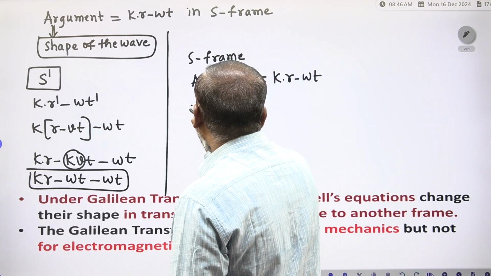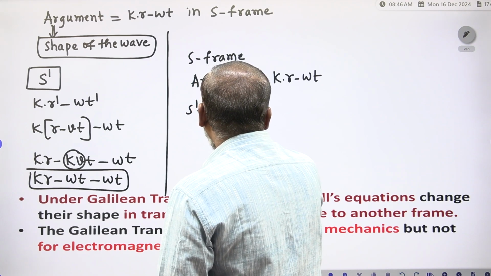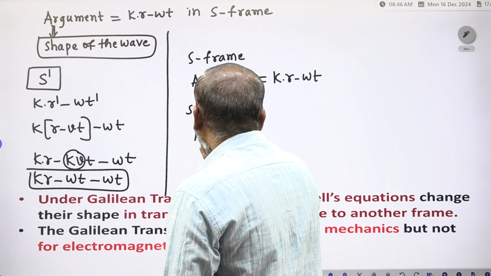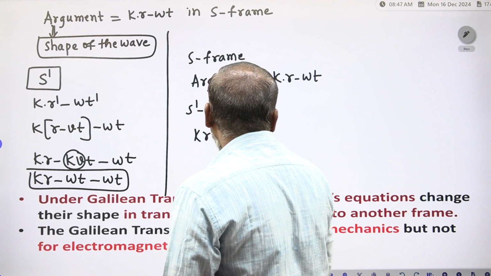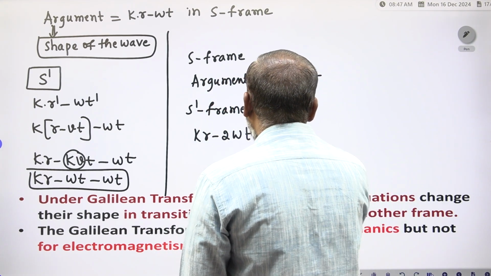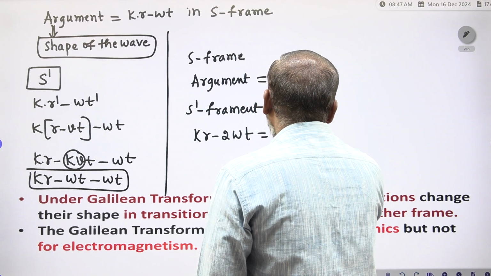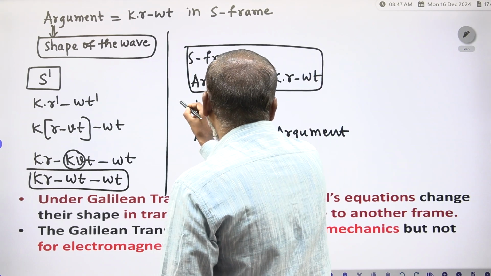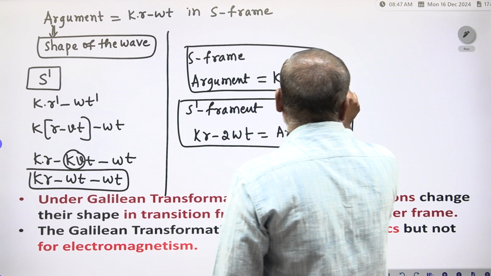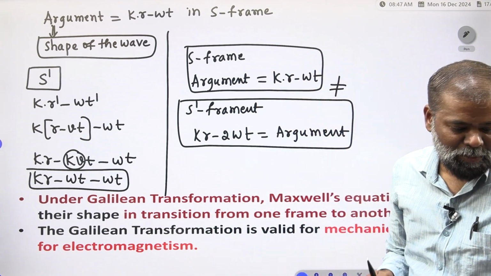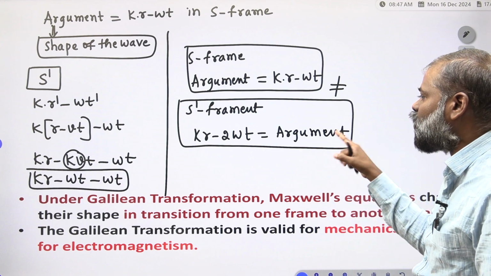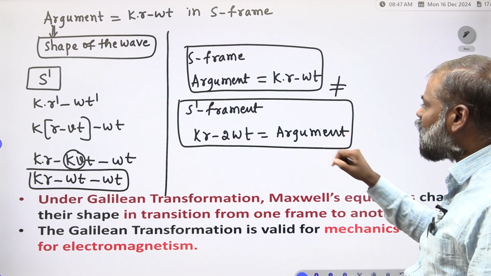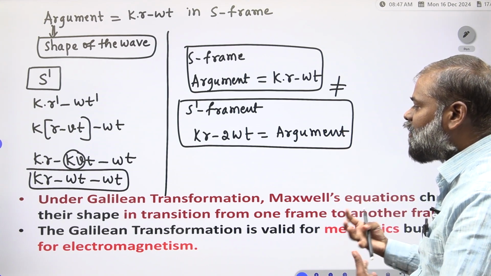In the S dash frame, the argument is k dot r minus 2 omega t. So once you observe, the S frame argument is not equal to the S dash frame argument, correct? Because the S frame argument is not equal to the S dash frame argument, what do we have to write?